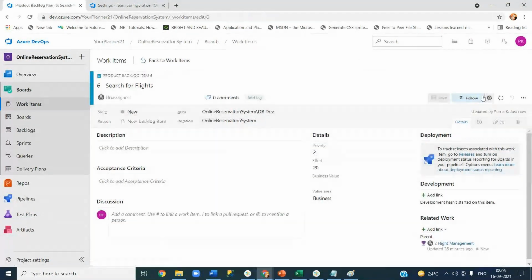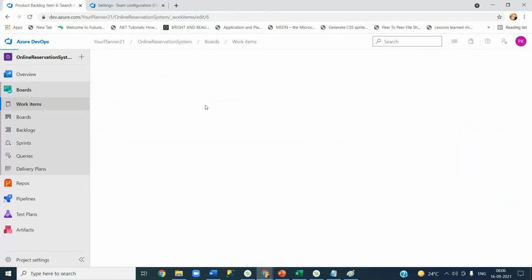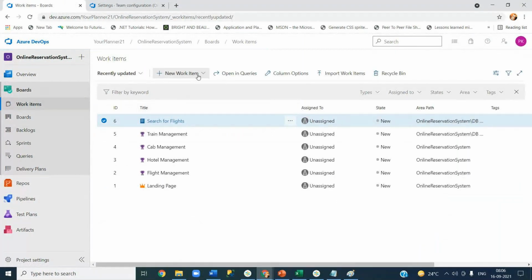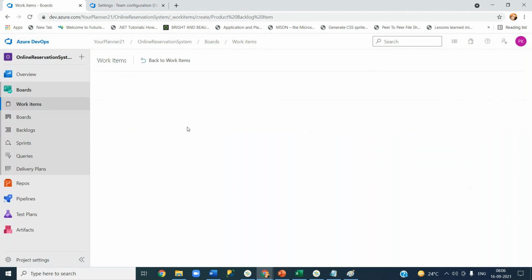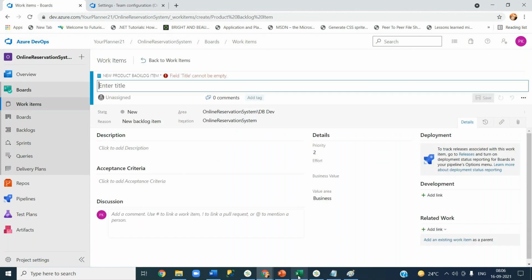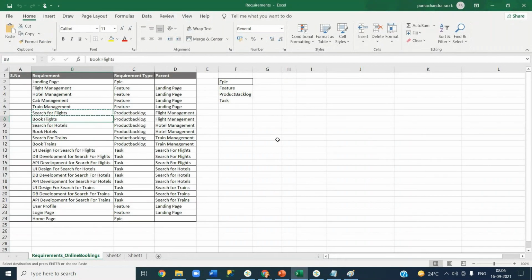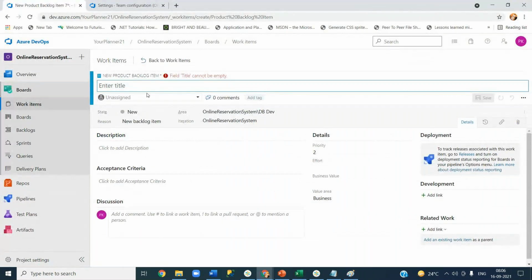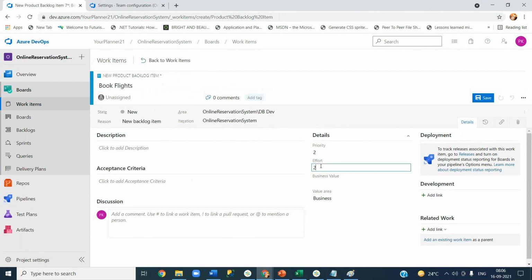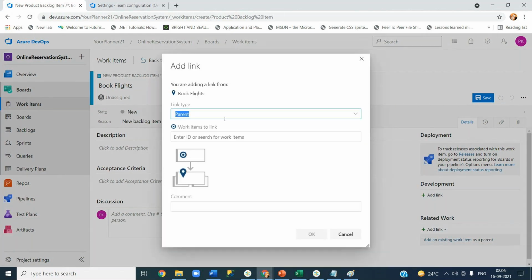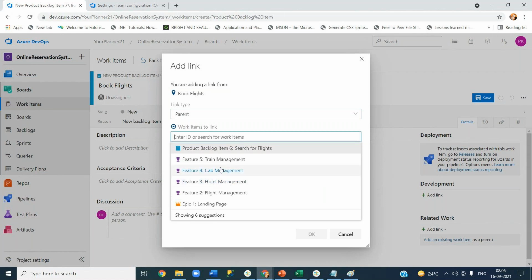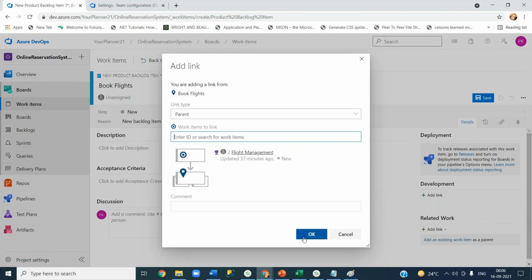Just save it. Add one more product backlog, and the next one is book flights. Give an effort of again some 20 hours for this, and add a link as an existing item. Its parent is book flights. That's it.